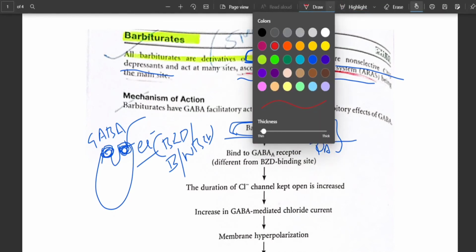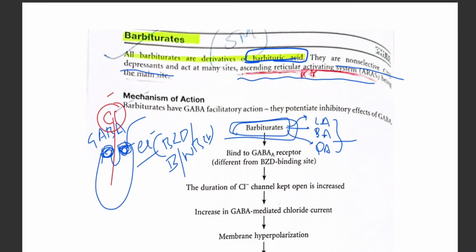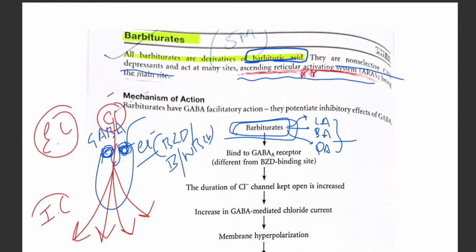The chloride ions will move inside the cell, from extracellular to intracellular, and therefore the chloride concentration inside the cell increases and leads to a hyperpolarization state.